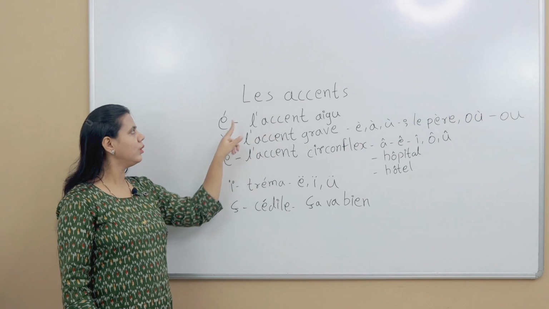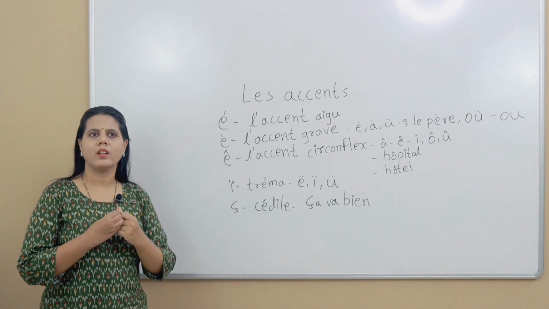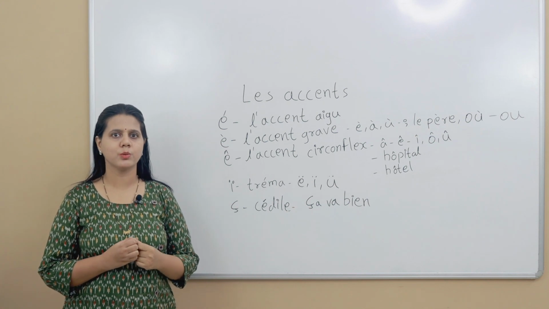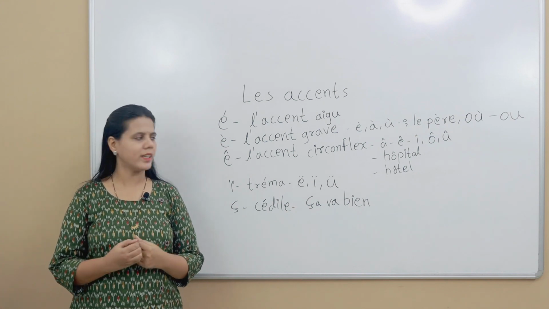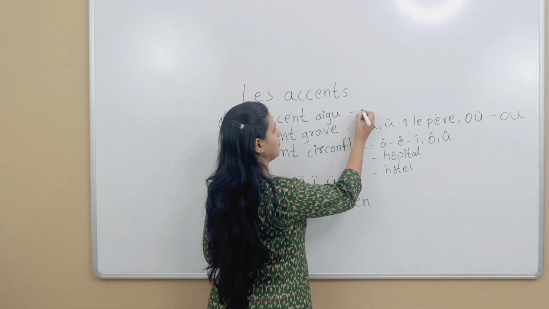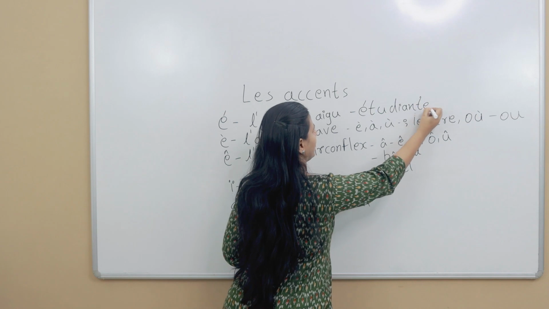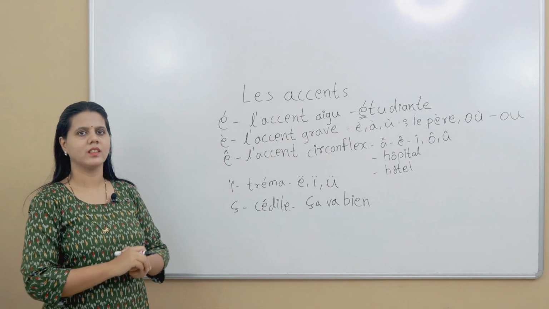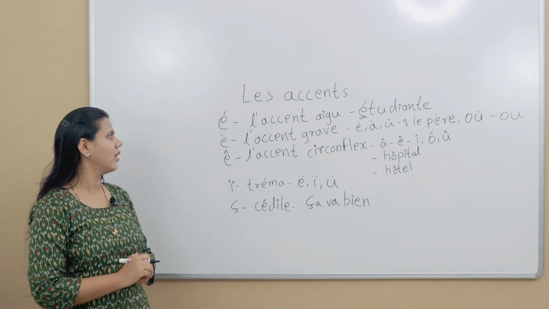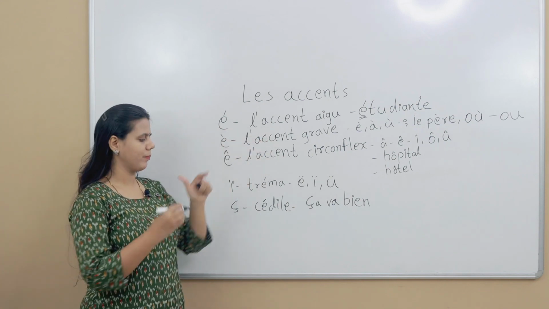It comes over only e. I would like to give you an example. Étudiante. Étudiante is a French student, a female student. This is how we write étudiante. And it gives us a sound. It comes only over e.